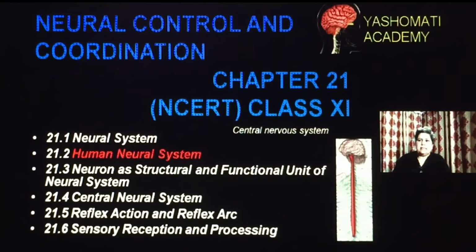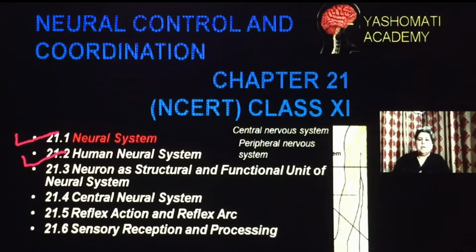The second part of the lesson, that is the second segment, is related to the human neural system. As we have just studied, human beings come under the category of highly developed vertebrates, and a very well developed neural system is present. In humans, we can divide the neural system into two parts so that we can study them easily.